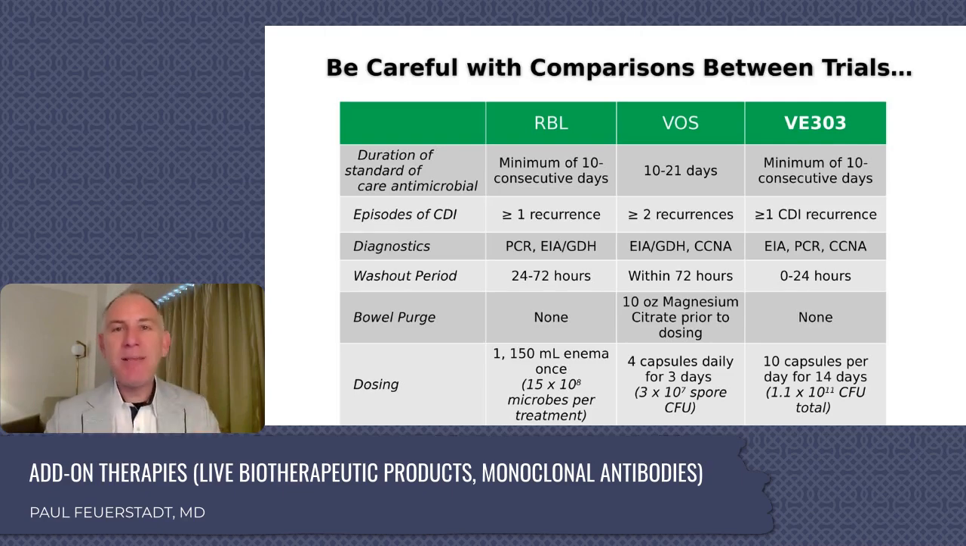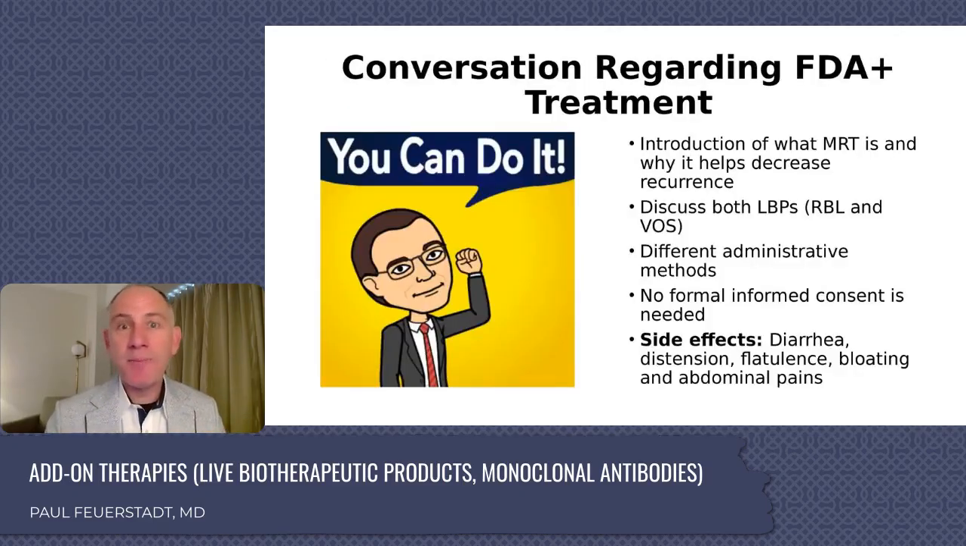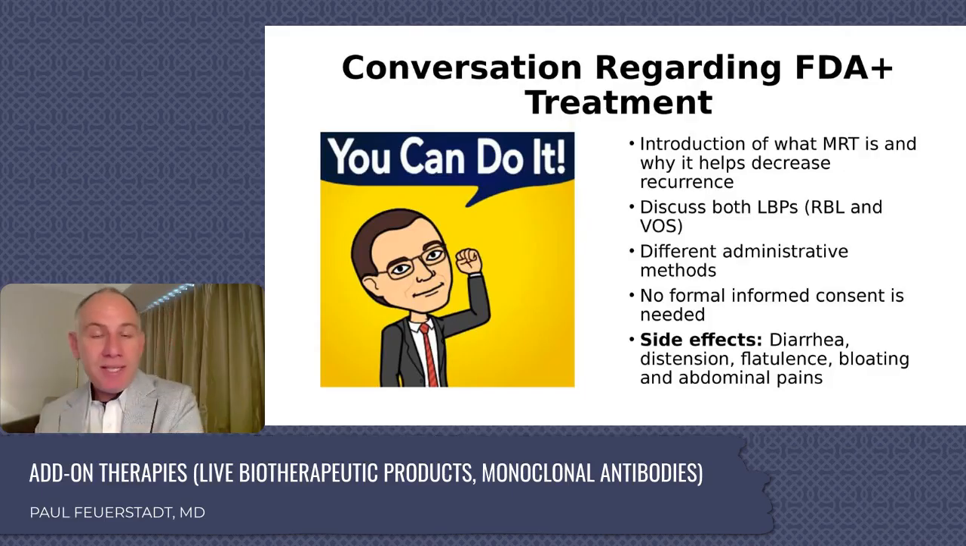This is just a simple table comparing some of those differences. So if you try to compare them, you're comparing apples to oranges to bananas. The discussion that we have with our patients is important. We need to outline what the methodology of administration is. Is it an enema formulation? Is it capsules? We have to talk to them about what the pivotal trial looked like, who was included, but more importantly, what that side effect profile looks like.